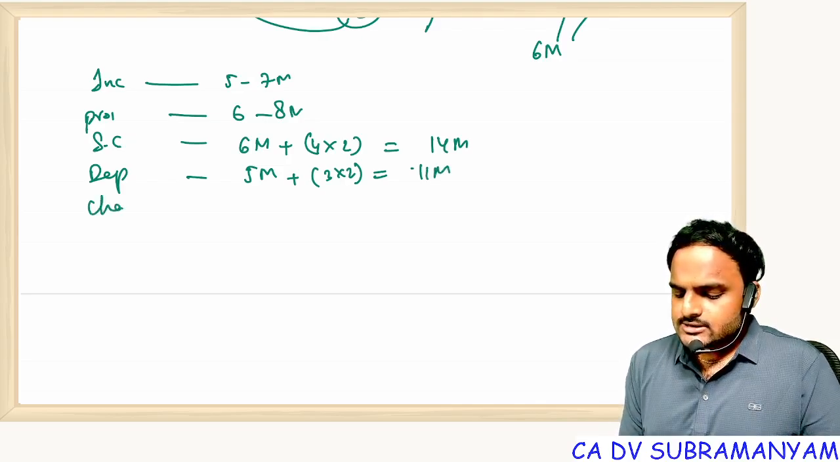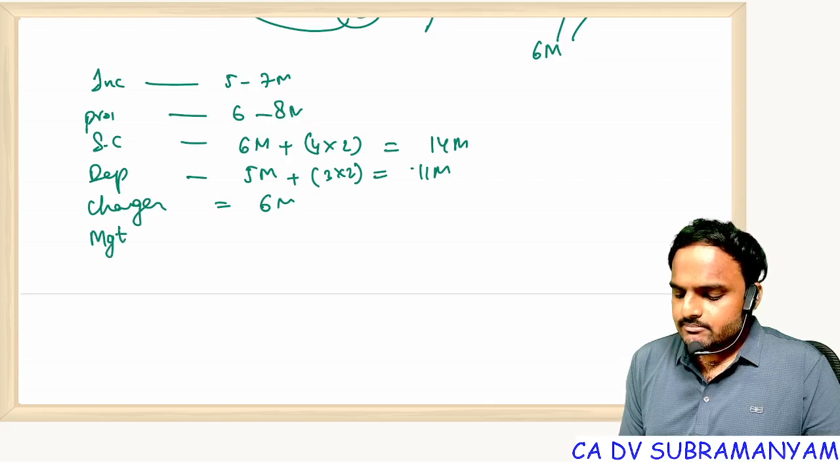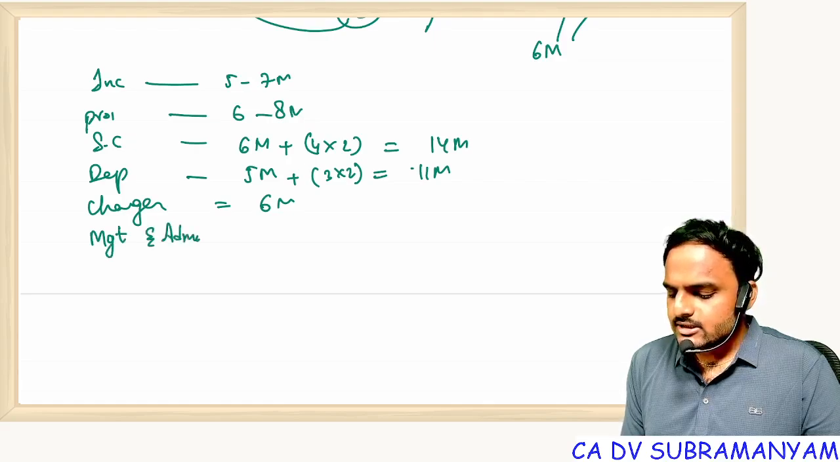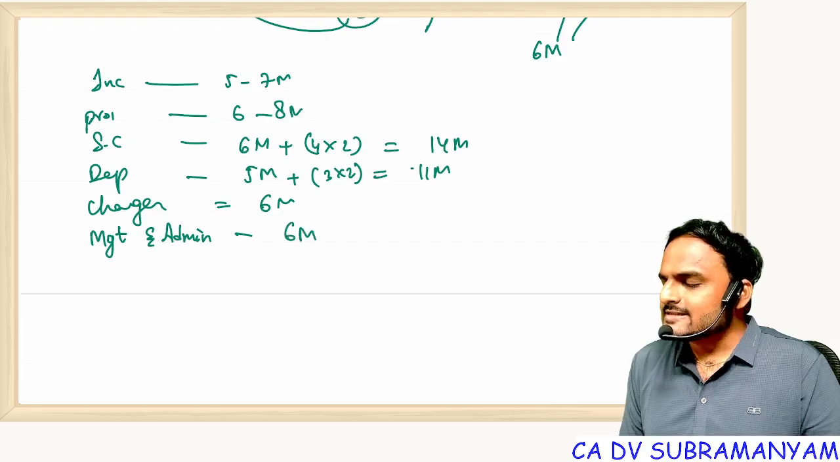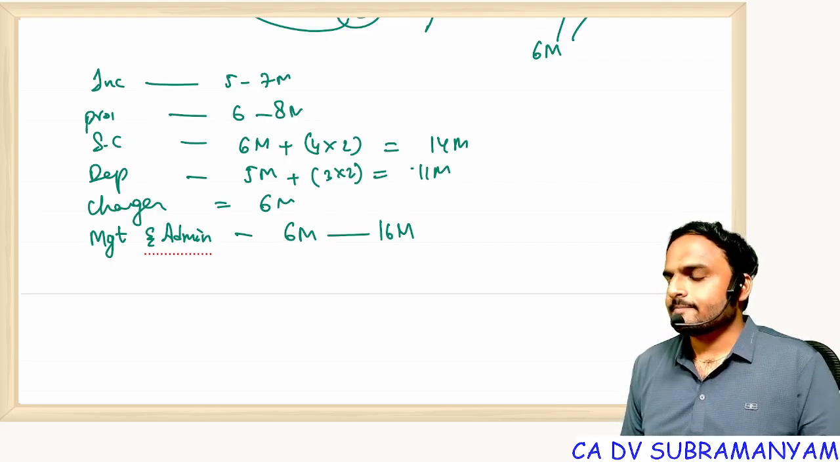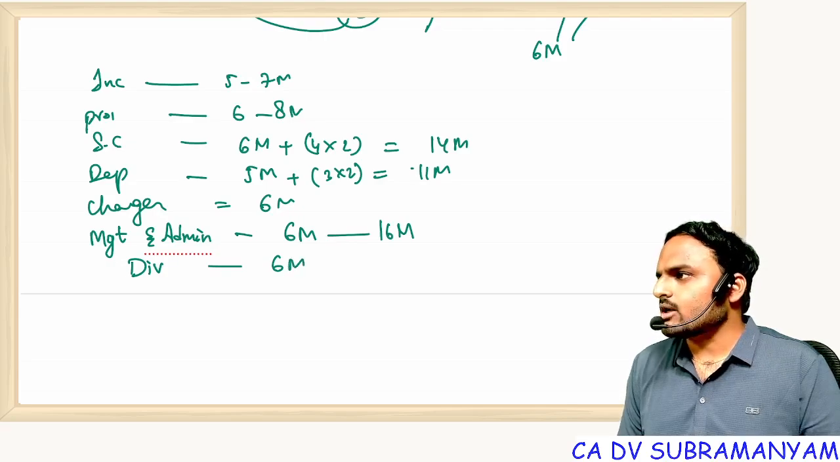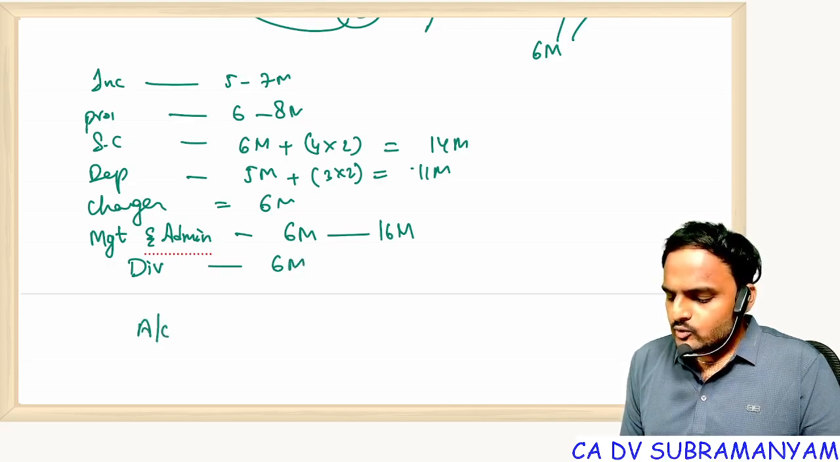Next one, charges. From charges also you can expect 6 marks. And the next lengthy chapter, what is the chapter name? Management and administration. Here also the minimum weightage is 6 marks, but it can go up to 16 marks. And the next one, a very small chapter, dividends, with a minimum weightage of 6 marks. The 9th chapter, accounts of companies.